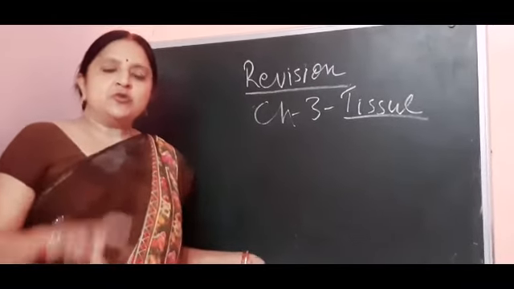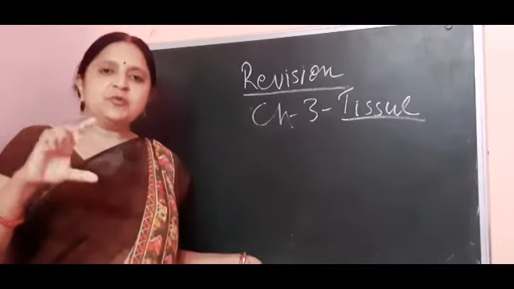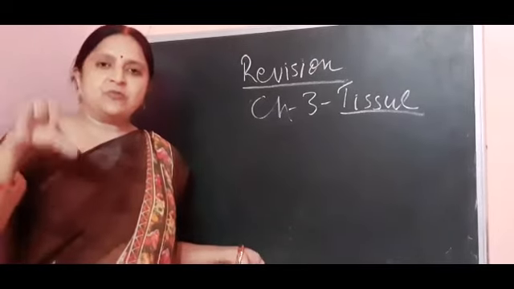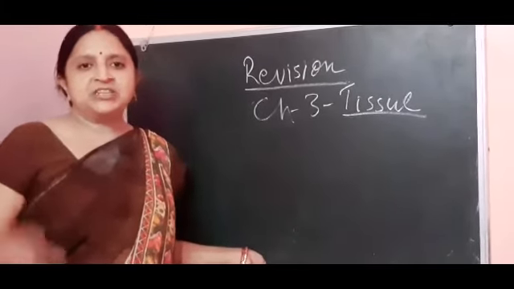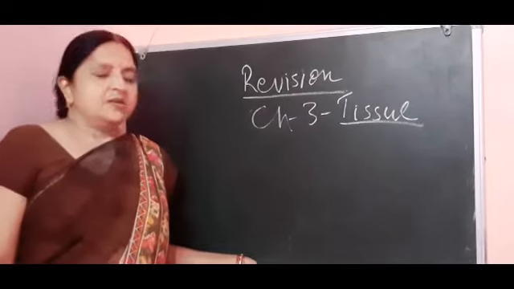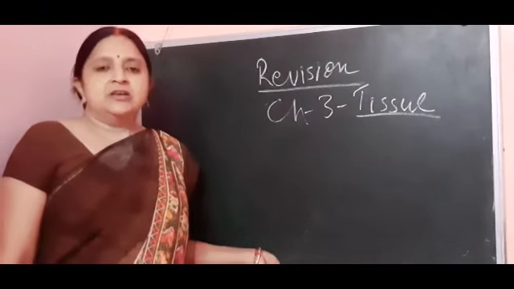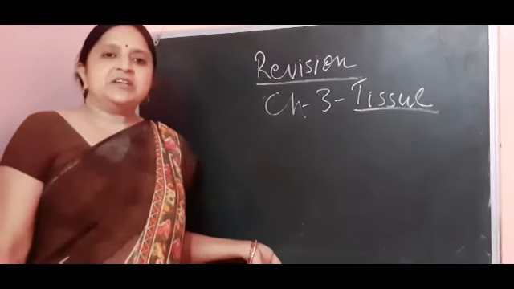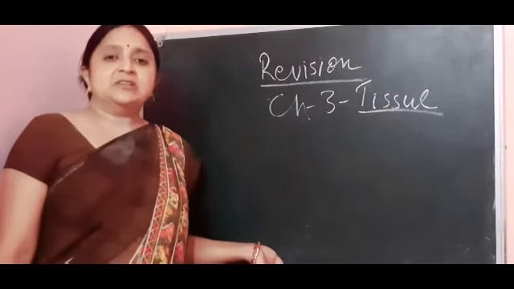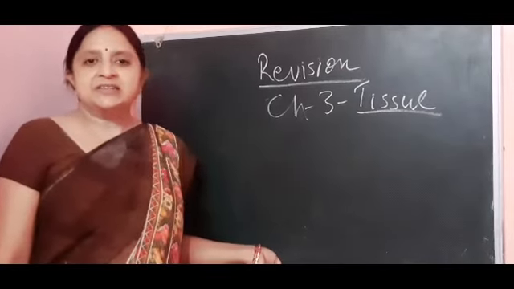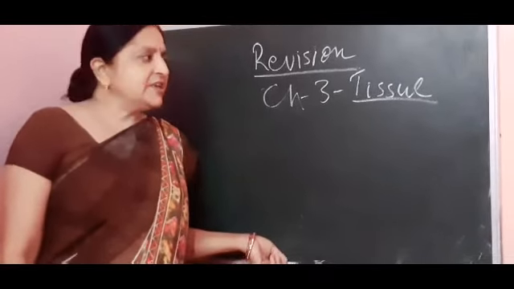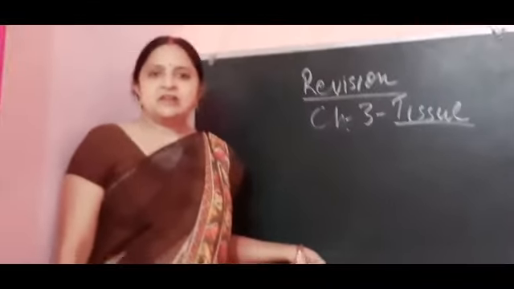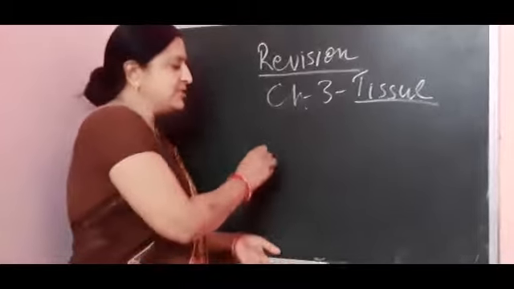We all know that a group of cells makes tissue and a group of tissues makes an organ, and those organs combine to form an organ system, and in this way a whole complete body is formed. Now the study of tissue is called histology. As we have studied in the previous class, there are two types of cells, plant cells and animal cells. In the same way, tissues are also of two types, plant tissue and animal tissue. Now let's start with the plant tissue.